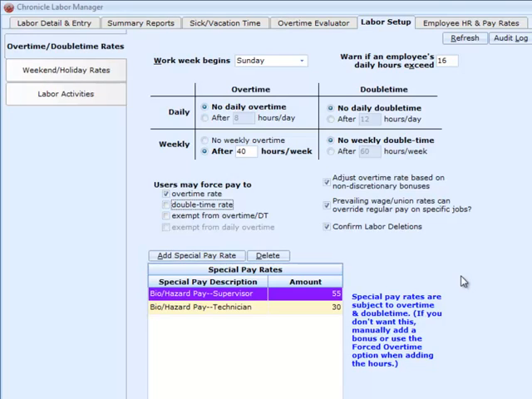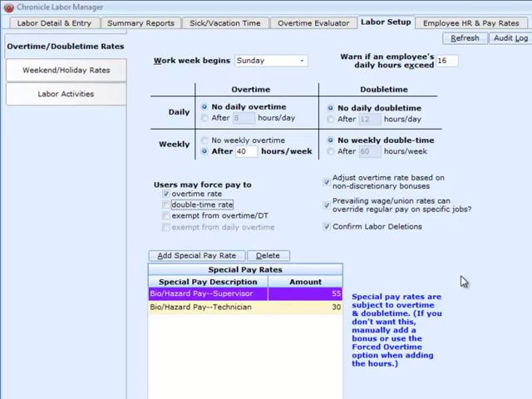If this overtime law applies to you, on the labor setup screen, make sure that the checkbox that says Adjust Overtime Rate Based on Non-Discretionary Bonuses is checked. If this law does not apply to you, uncheck that box. Again, from our understanding, for all U.S. customers, this box should be checked.